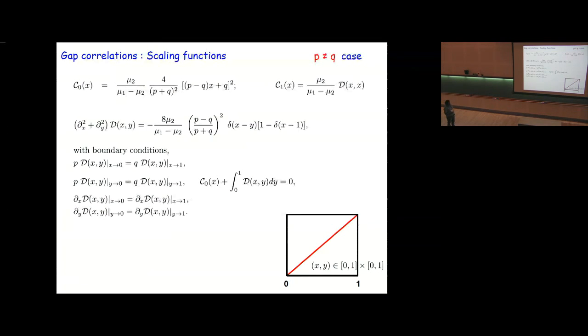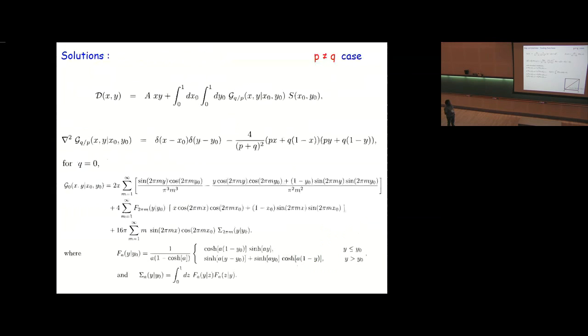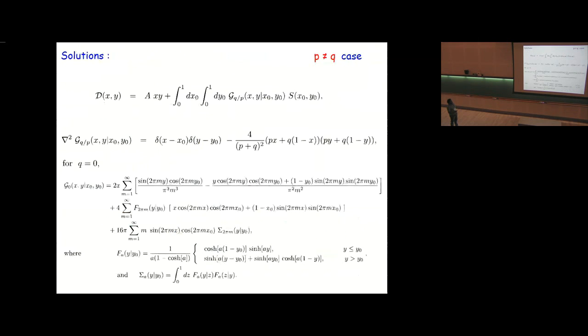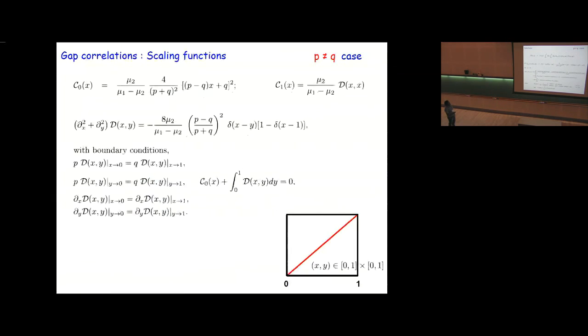So one has to solve this equation, and the solution is given by this, where this is the homogeneous part, and this is the particular integral part, which is written in terms of this Green's function, which is defined by this. Here you note that the Green's function is not defined in the usual way, because this charge distribution does not have total charge 0. So you have to add some extra charge here, so that the total charge becomes 0. And one has to solve this Green's function, again satisfying these boundary conditions.